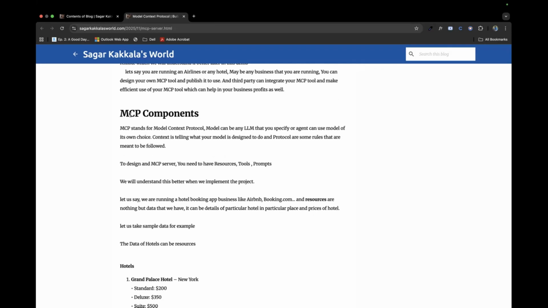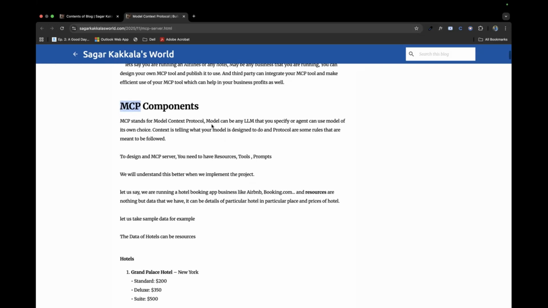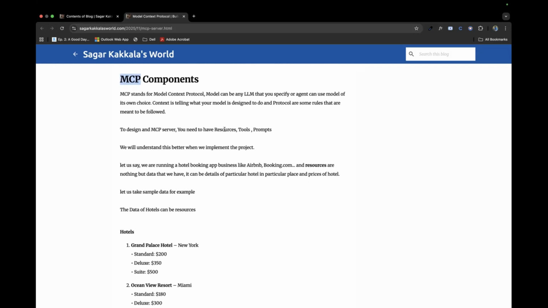And to design an MCP, you need three major things: resources, tools, and prompts. What are resources? Let's say we have a hotel business, something like booking.com or Airbnb. For this, what do you need to have? Resources. Resources are nothing but data.